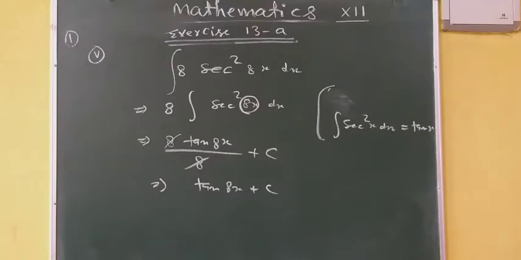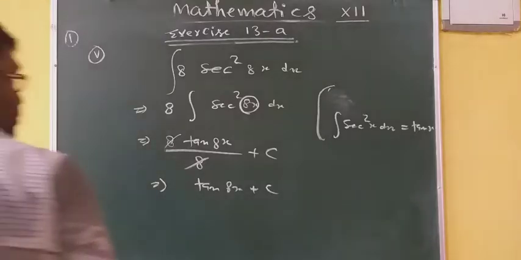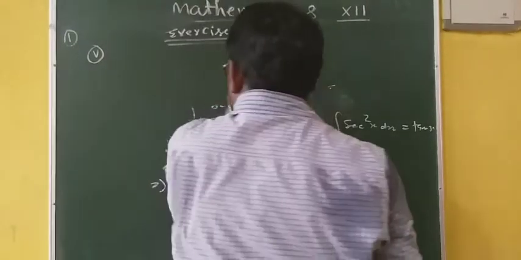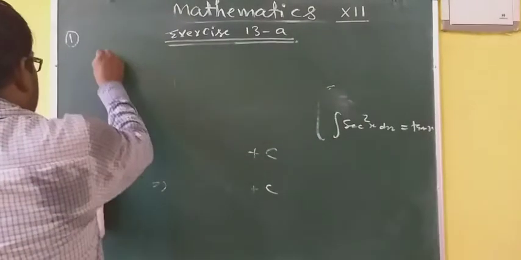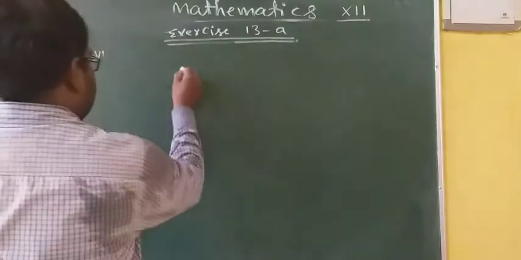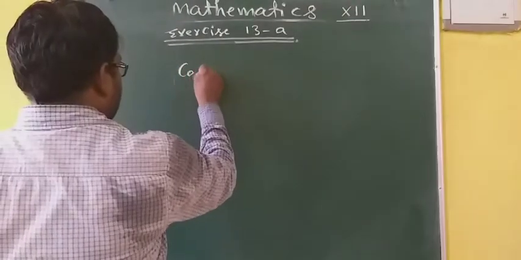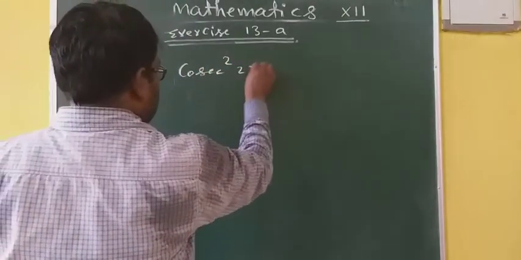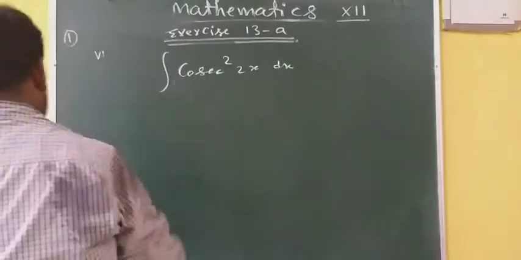Okay. Now 6th part. Cosec square 2x dx integration.